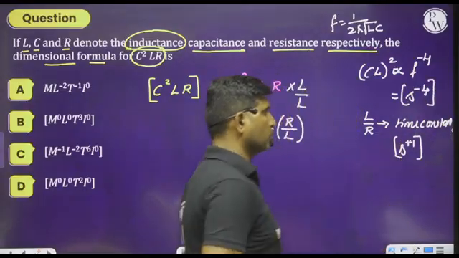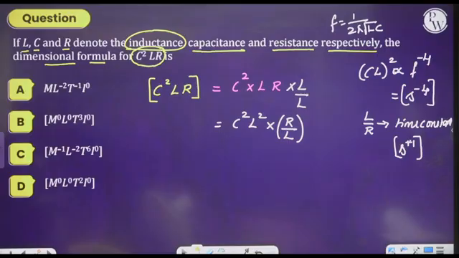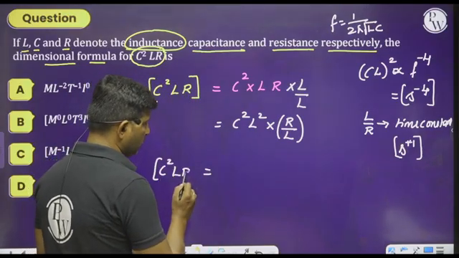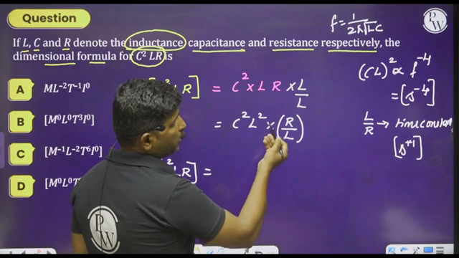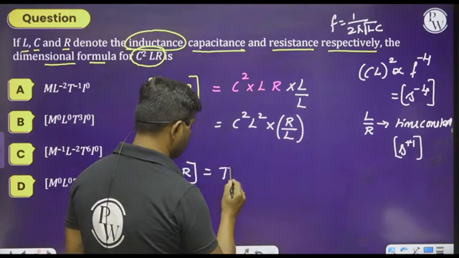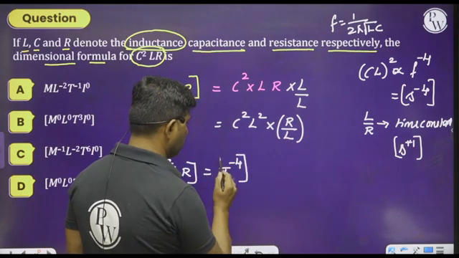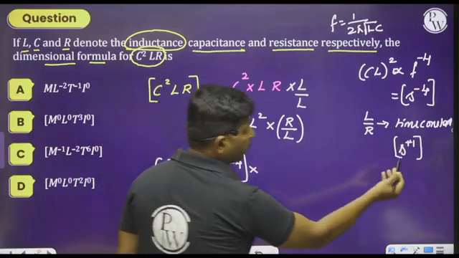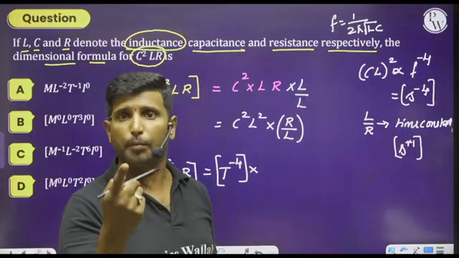So please observe this. Now substitute all the values in the given equation. Then you will get the exact answer. What are the dimensions of C square L into R? C square L square can be written as T to the power of minus 4, into L by R is T to the power of 1.